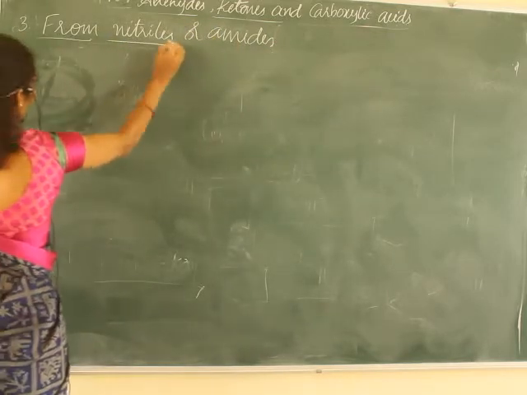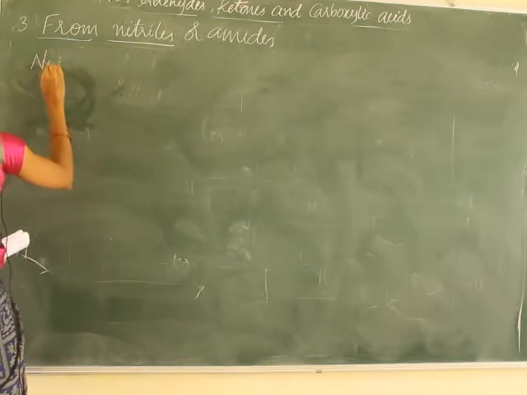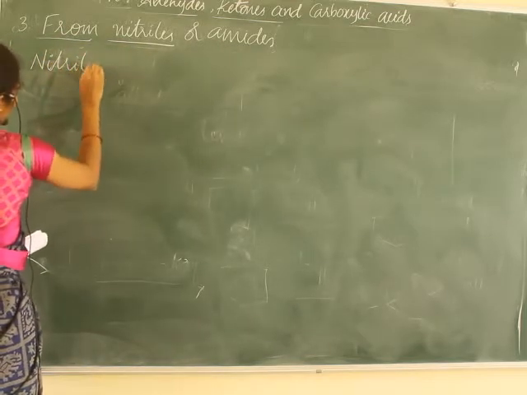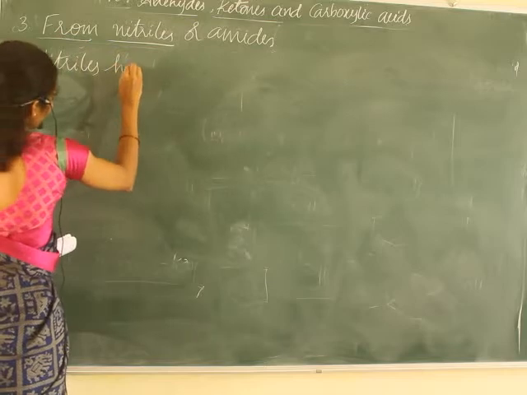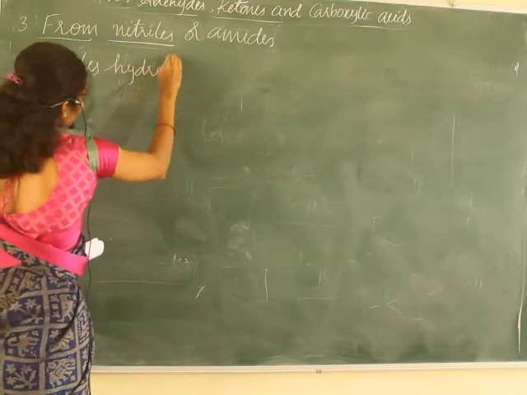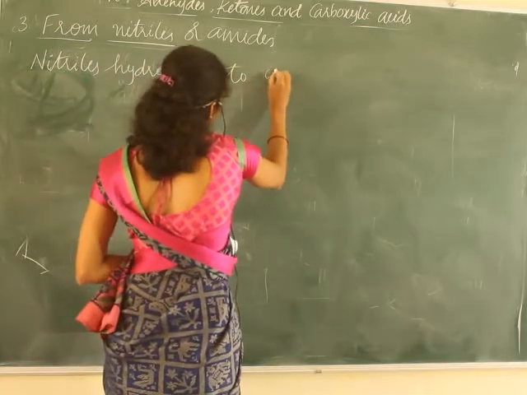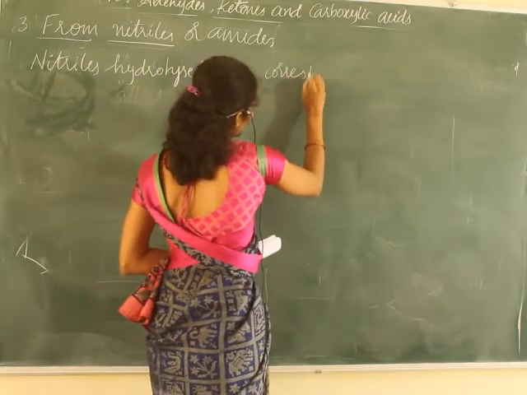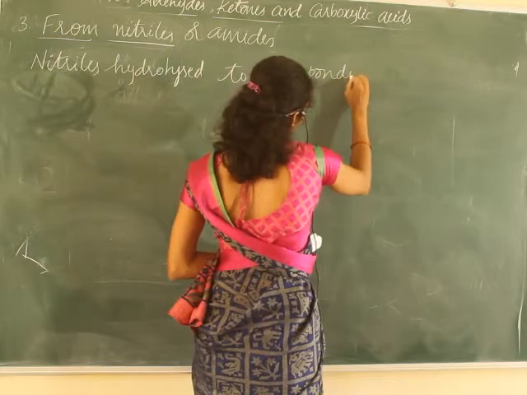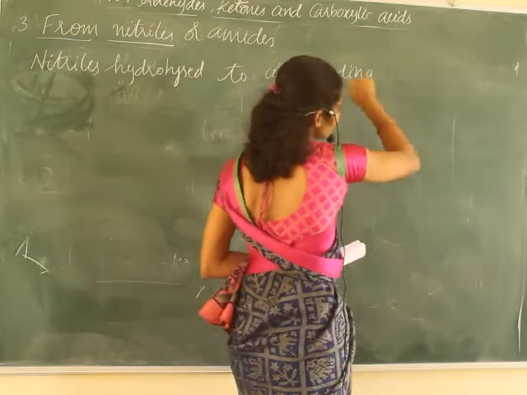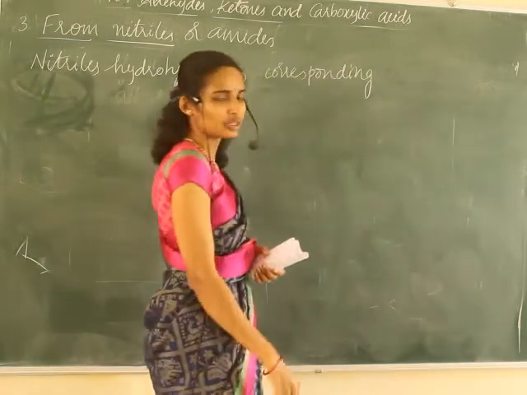Here nitriles are hydrolyzed to the corresponding amides.